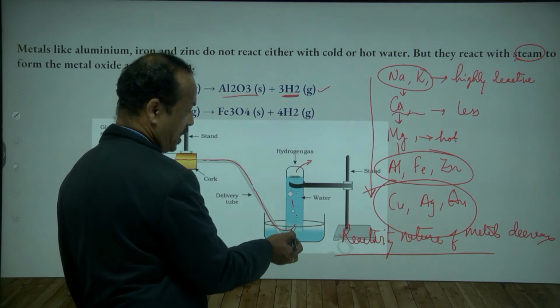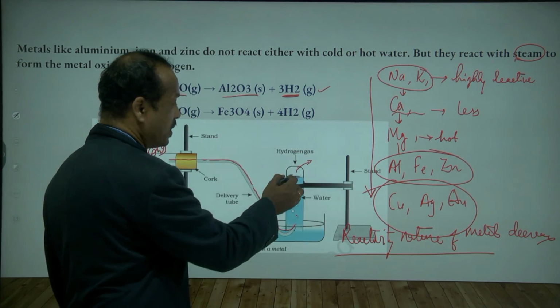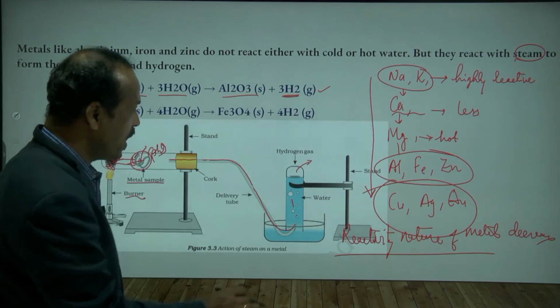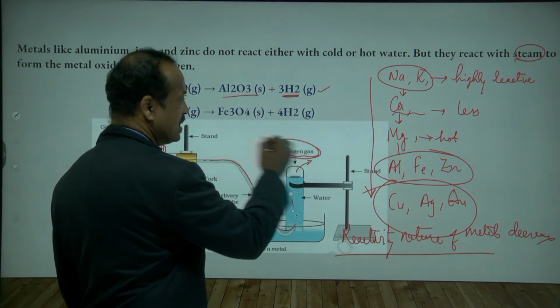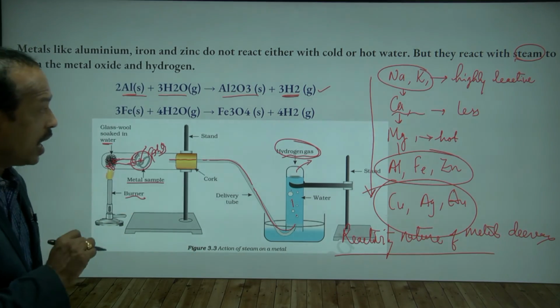So the hydrogen gas comes in the form of bubbles in the water, and there is downward displacement of water, meaning water is coming down and hydrogen is going up. So here the hydrogen gas is collected. Is this clear? Yes, sir.